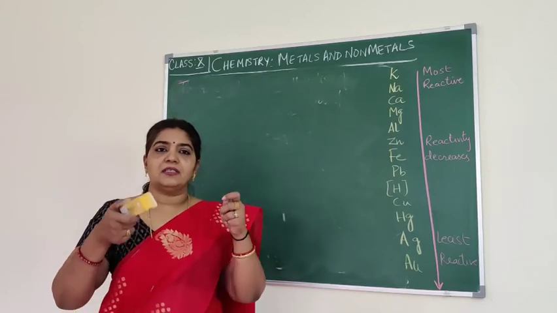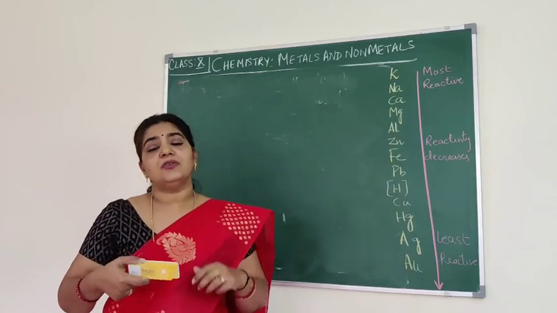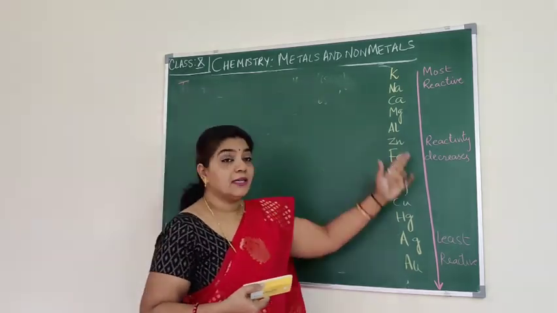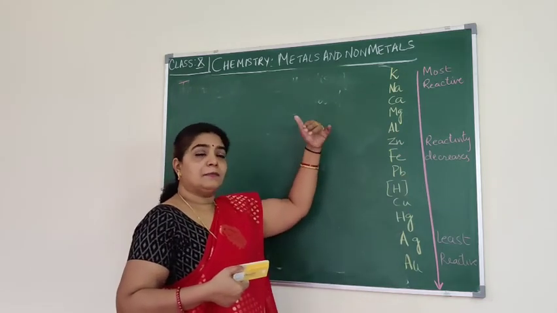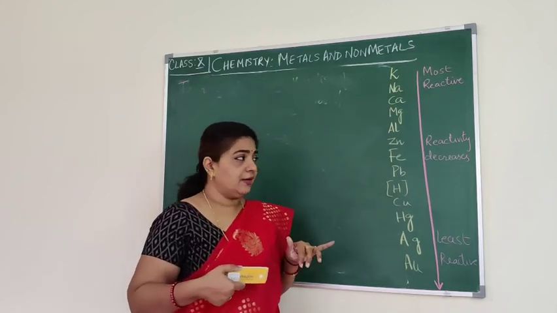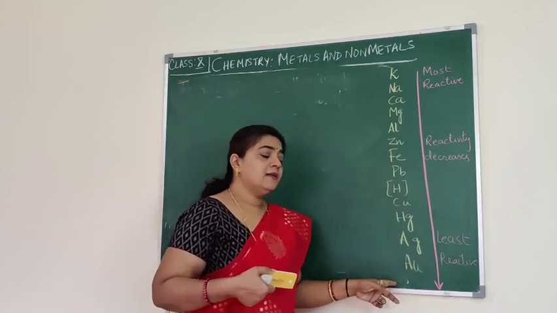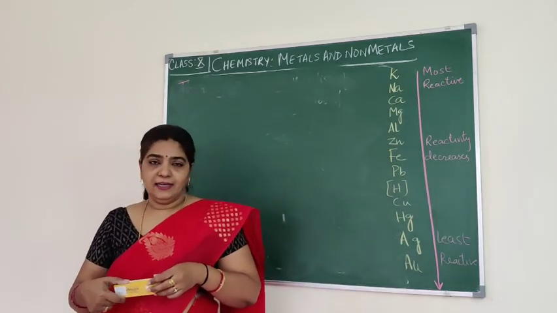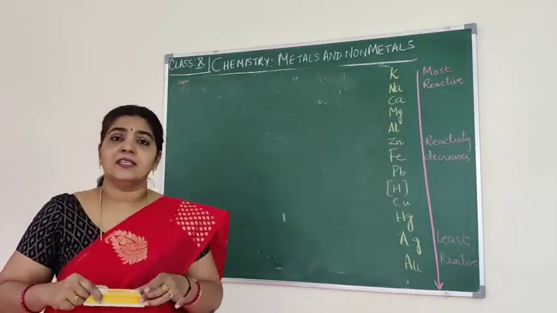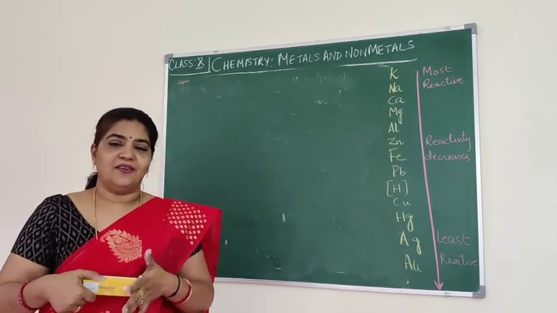The reactivity series is a list of metals listed based on their reactivity, in decreasing order. The elements placed above first, that is potassium, sodium, calcium, are all highly reactive. As it comes down, the reactivity will decrease, and silver and gold are least reactive. So you have to learn this, especially the reactivity series, which will help us to write down the equations, everything. Okay, thank you.